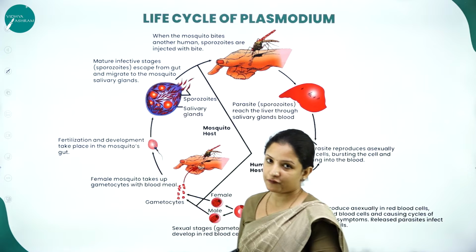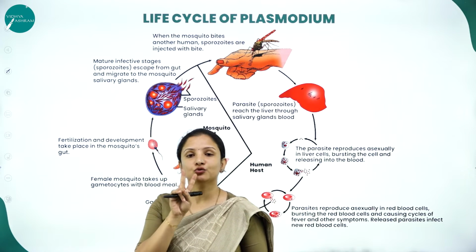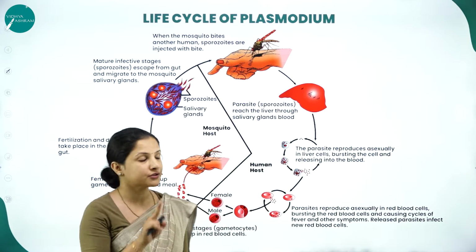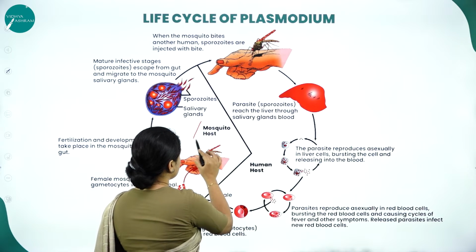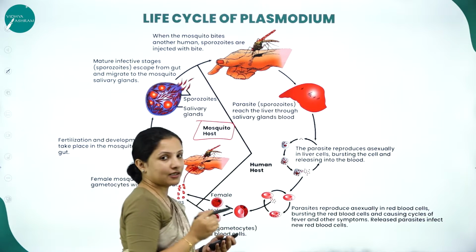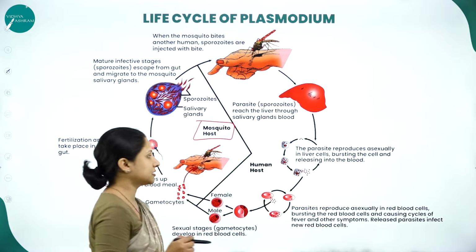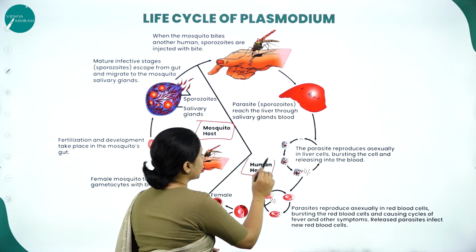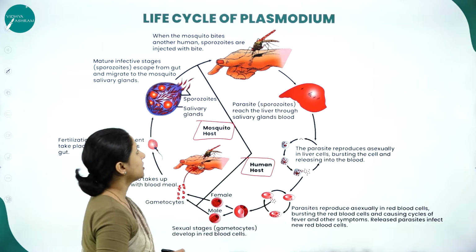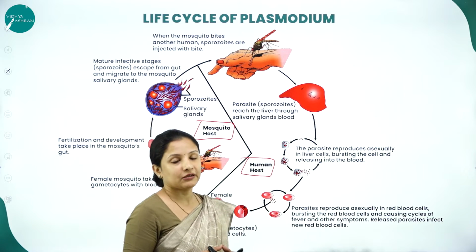So the life cycle of Plasmodium usually has two hosts. It occurs in two hosts. One is the mosquito, that is inside the body or the gut of the mosquito, and the other one is inside the liver of the human body. So to begin with, how does the infection spread?